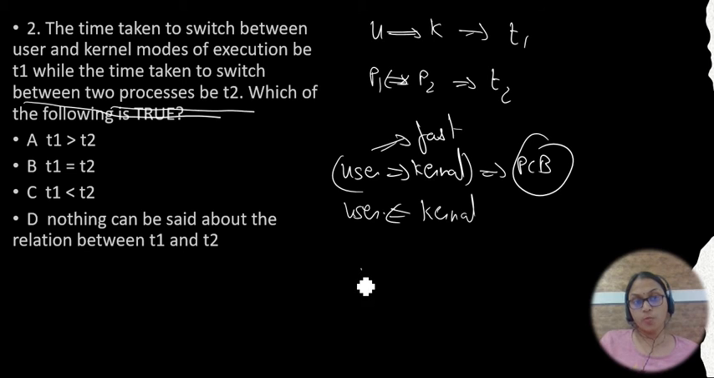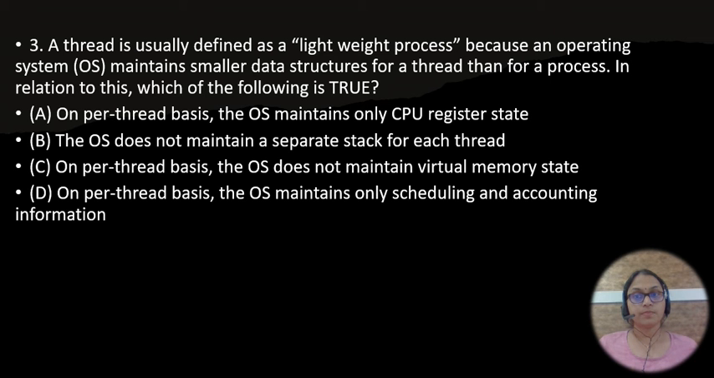Because switching between two processes means the operating system has to assign resources to each and every process, and it has to check whether the resources are available and the process is free. Everything has to be done. So the time taken for switching from one process to another will take more time when compared to the user to kernel level switch. So obviously T1 is less than T2. So this is how it has to be executed.